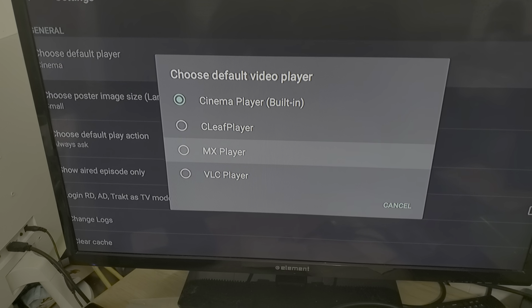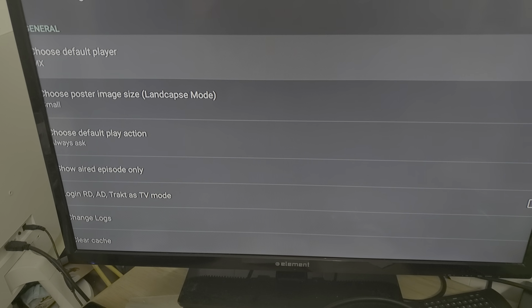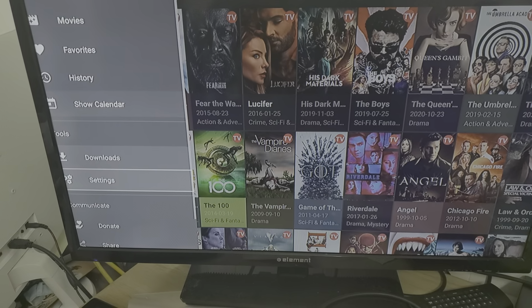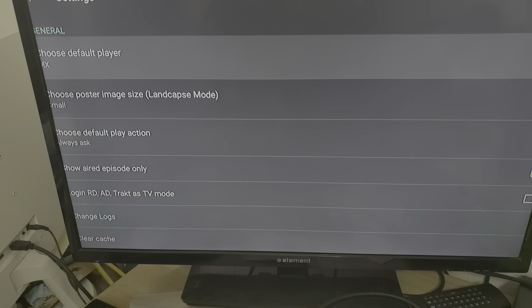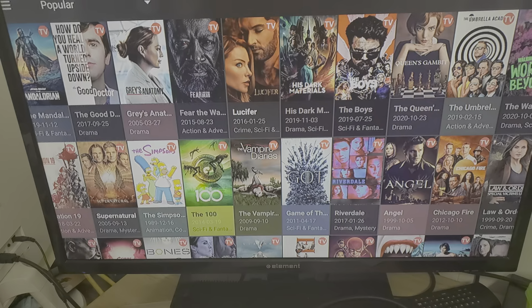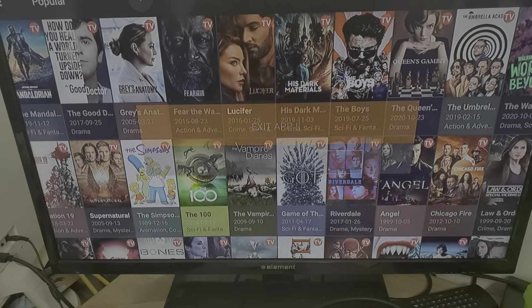Most likely you're using MX Player. So if you're using MX Player and you have no sound, go to your settings and choose your default media player to something different. You can use the built-in player. So for Cinema HD, it was that one.